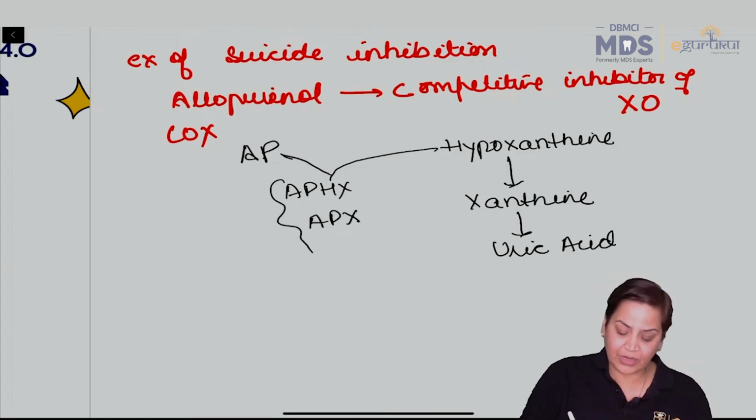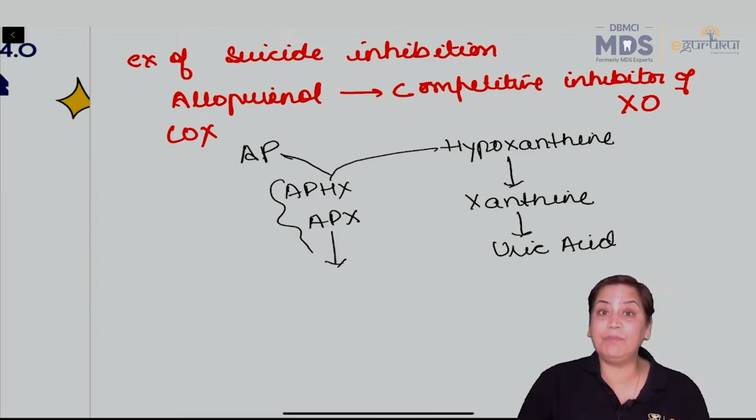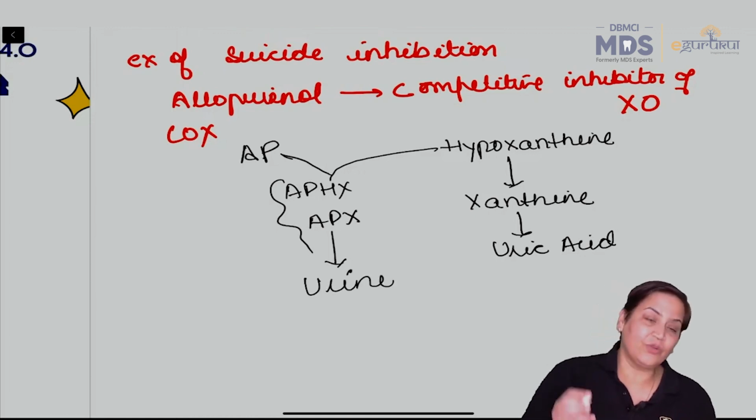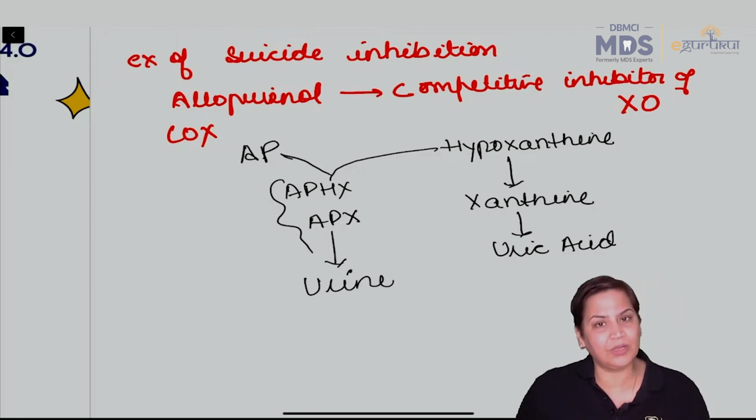So these products are highly more potent than the original one and they are excreted in urine. That is what suicide inhibition is all about.